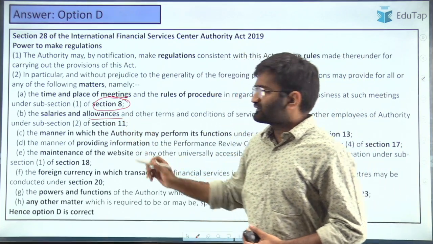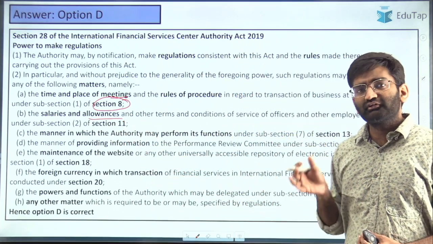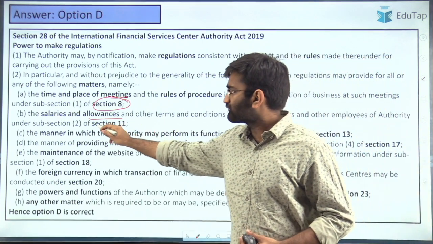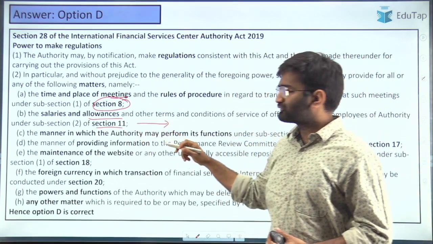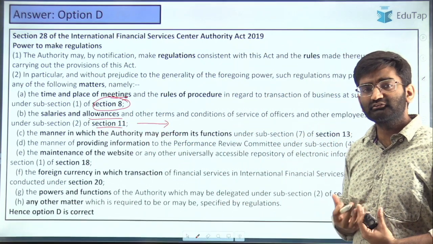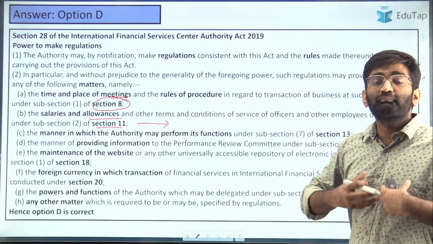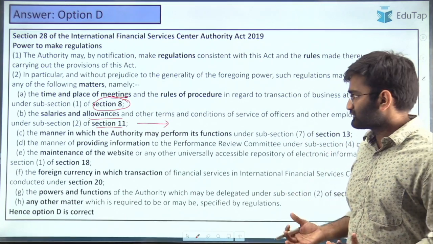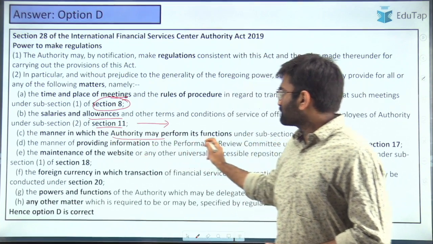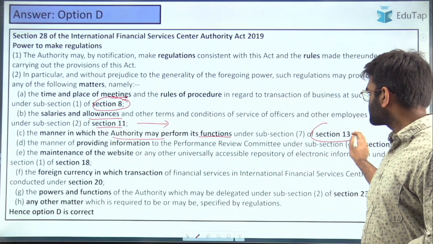Salaries and allowances and various conditions of service of the employees, that is provided in section 11. The section 28 provides for the regulations in this regard also, that the power to come up with regulations in this regard. The manner in which authority may perform its functions under section 13.